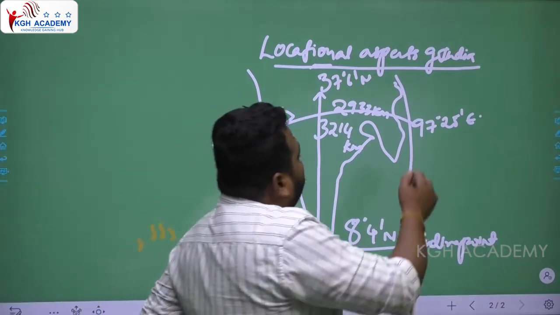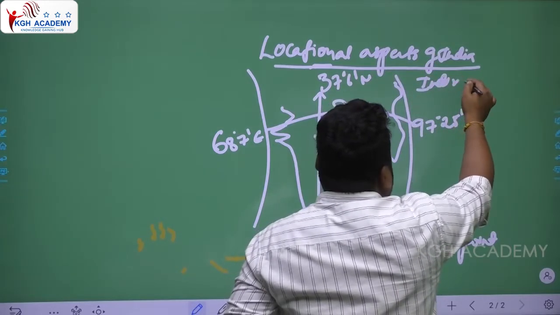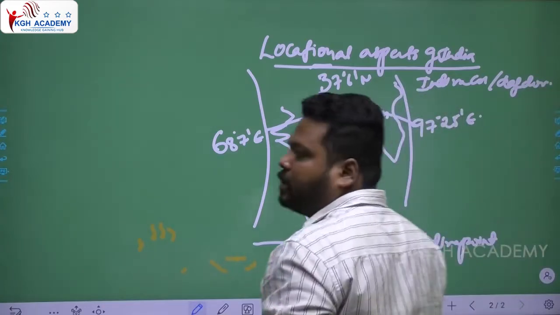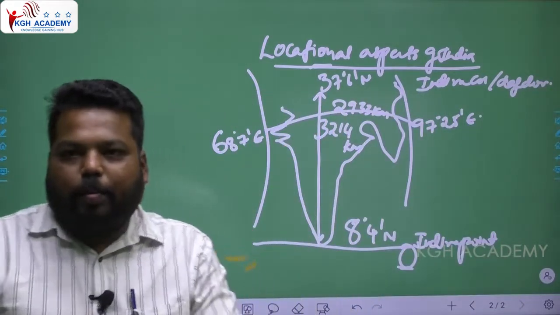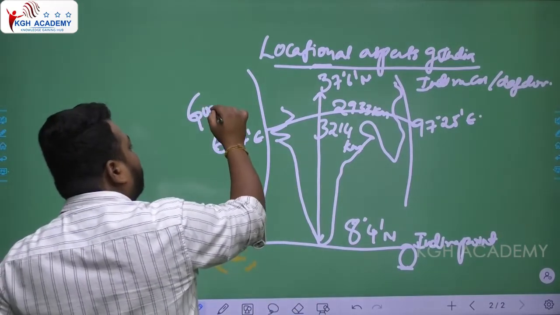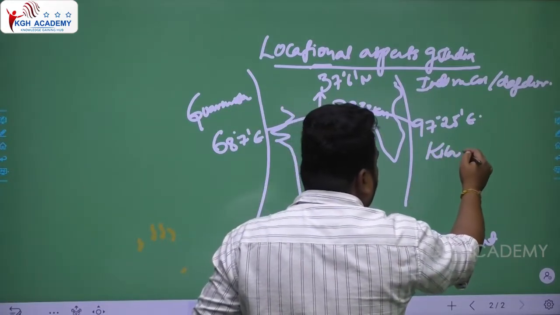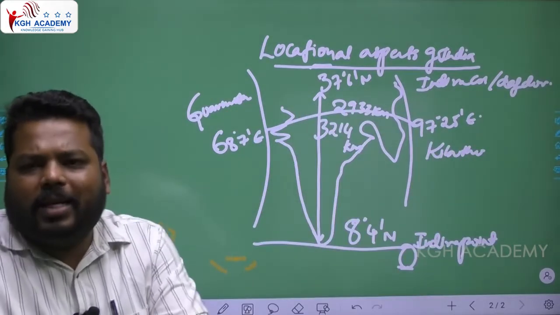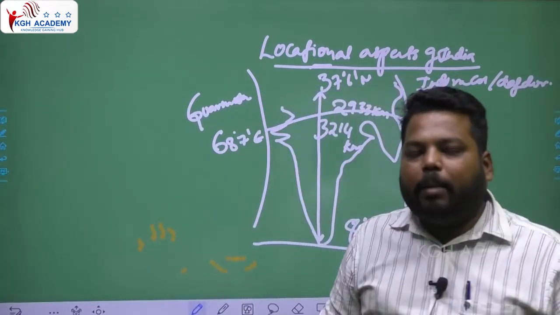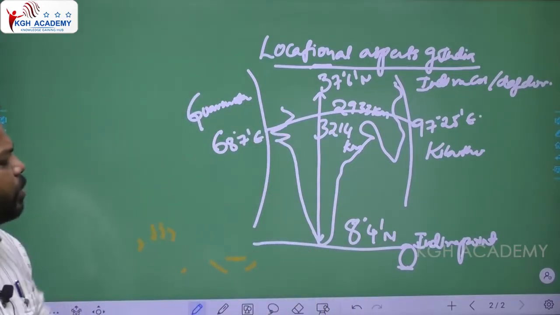So the northernmost point of India, in the Kashmir region, is Indira Kol or Davdur Point. It is considered as Indira Kol or Davdur Point. Done. So the westernmost point of India is considered as Gaur Mota, and the easternmost point is considered as Kibutu Point. There might be no question in the mains examination related to this, but at least this basic knowledge you have to remember. In the preliminary examination also, they tend to play a crucial role. Clear? So do remember these points.